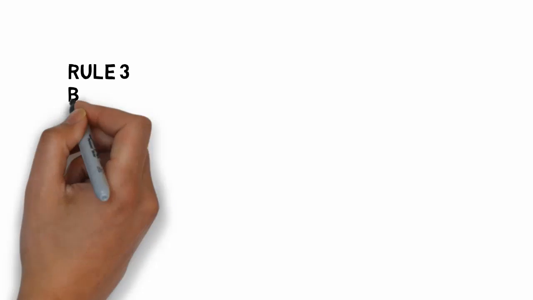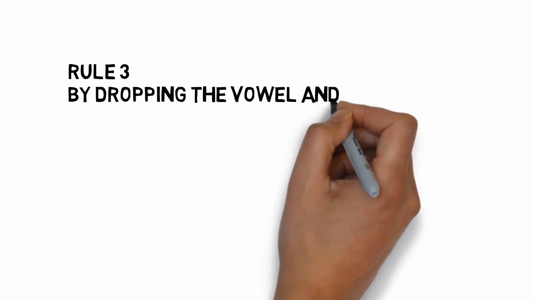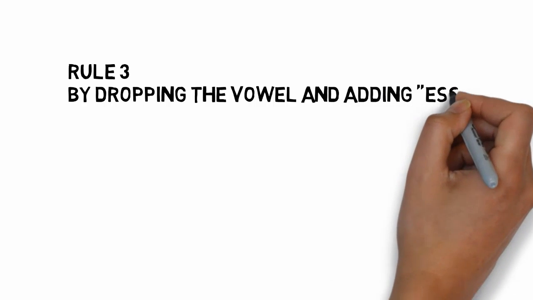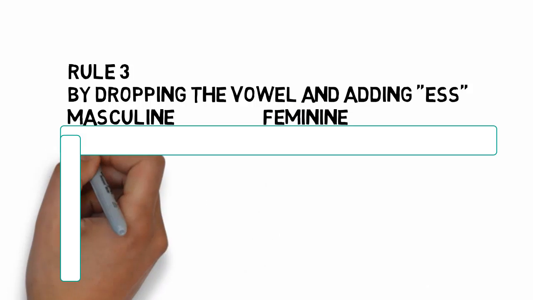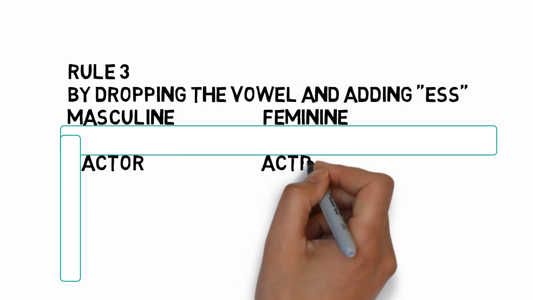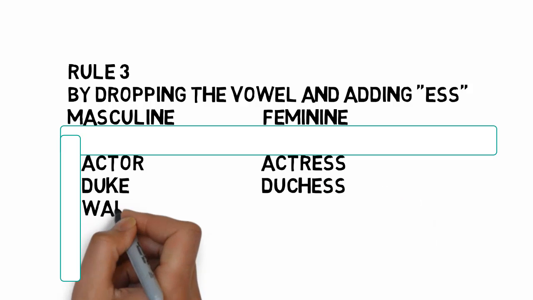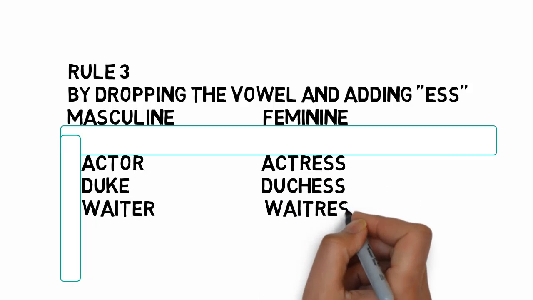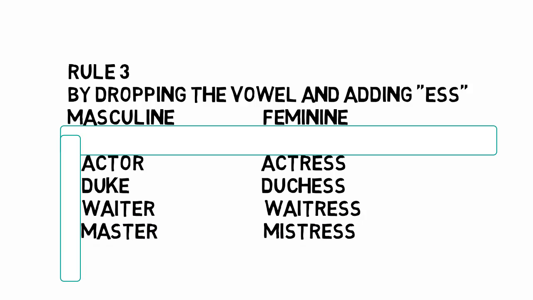Rule number 3. We can also change the gender by dropping the vowel and adding ESS to it. And how is it done? If we have a masculine gender, for example, actor, we are dropping O and it's becoming actress. Duke, we're dropping E and we're making it duchess. Waiter, we're dropping E again, it's becoming waitress. Master, mistress. This is how it is done.